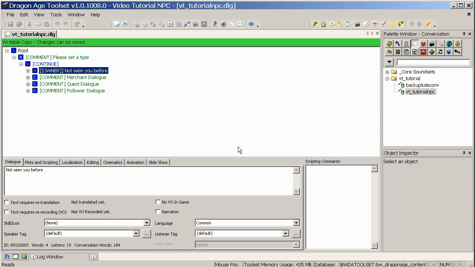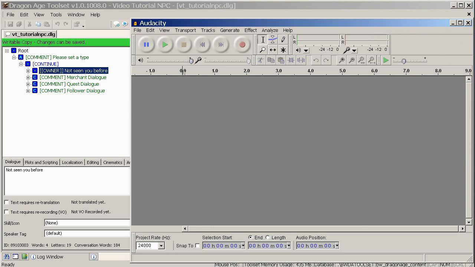Okay, so let's add some voiceover to our lines. Make sure before you start recording any voiceover that all of your conversation is finished in the way you want it to be. You don't want to find yourself changing stuff around afterwards. Okay, so let's load up Audacity.